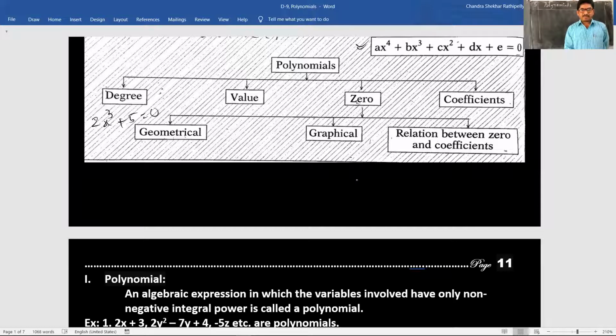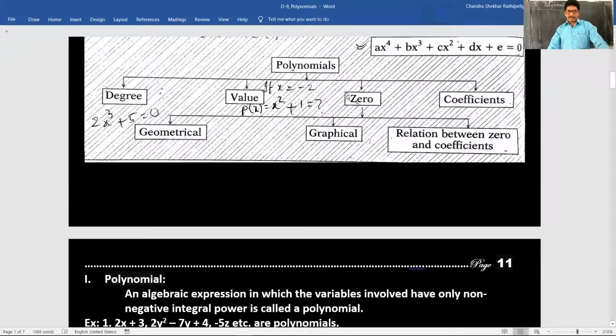One more question. Finding value. If x is equal to minus 2, then x square plus 1 is equal to p of, this is the... 5, sir. Minus 2 whole square means 2 to the 4 plus 4 only. Plus 4 plus 1, 5. Okay, very good. Understood? Yes, sir, understood.